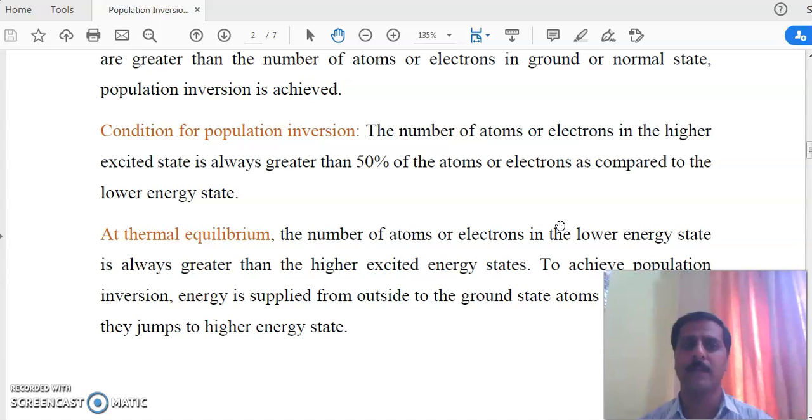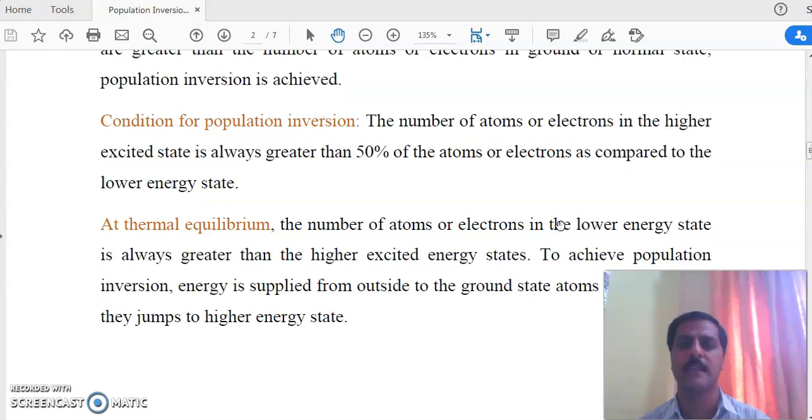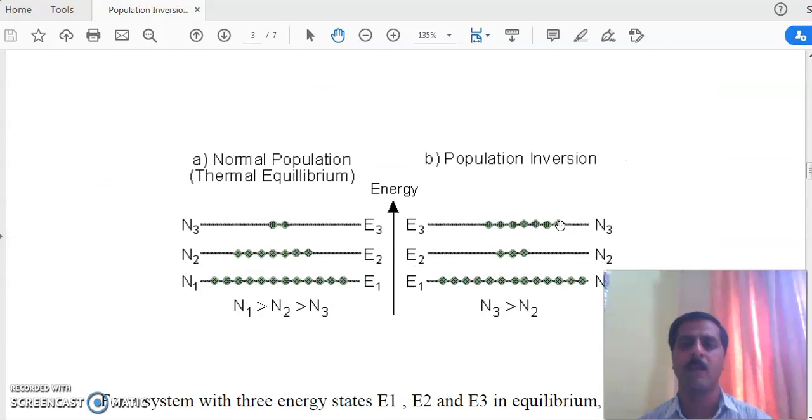And one thing that is also clear, this population inversion is achieved between any two states. There is no condition that population inversion is achieved only between the ground and the first and the second. It can be between E3 and E4, between E2 and E1, that is, between the first excited and ground. The condition is that more than 50% of the atoms are in the upper state. Even if both are excited states, the number of atoms and electrons in the lower state should be less, and in the upper state always more, only then laser transition, stimulated emission, will happen, otherwise not. Here I am showing you the diagram for that population inversion.